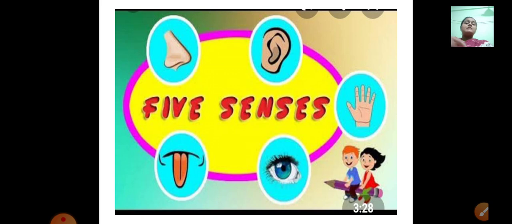Can you see this diagram? Nose helps us to smell. Ears help us to hear. Skin, the hand which is shown, is part of the skin. So skin helps us to feel things. Eyes help us to see, and tongue helps us to taste different kinds of food. So they are the 5 sensory organs.